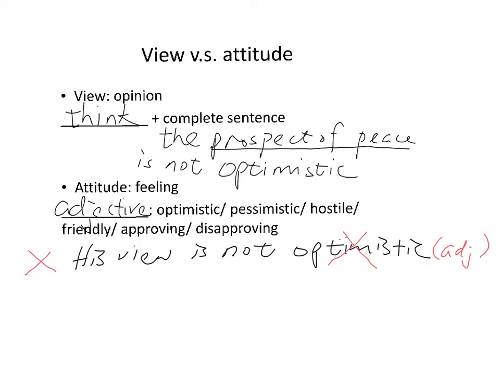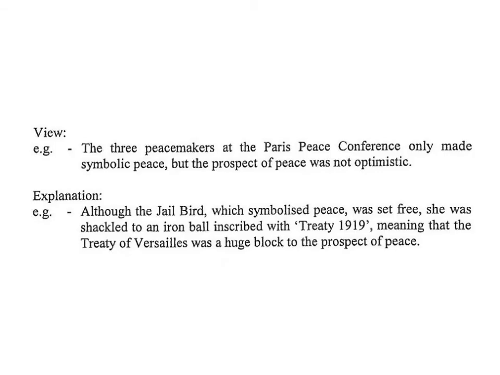This is wrong because the question is a view question. You should start by saying that the cartoonist thinks something with a complete sentence. And if you simply say he's not optimistic, this is the answer for attitude question.